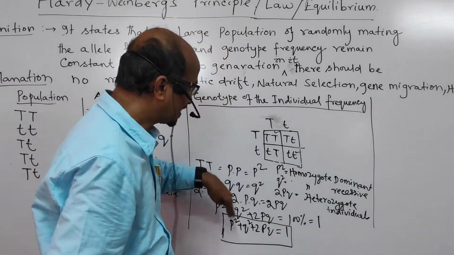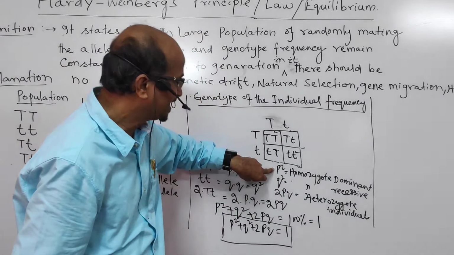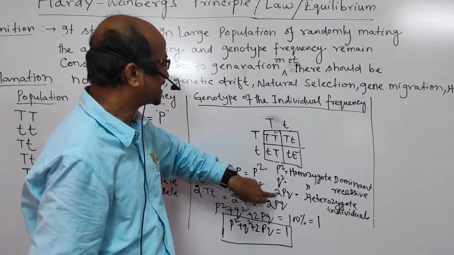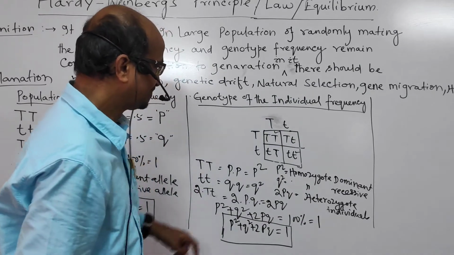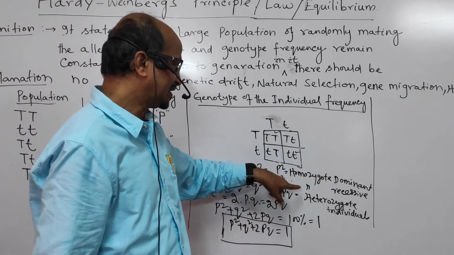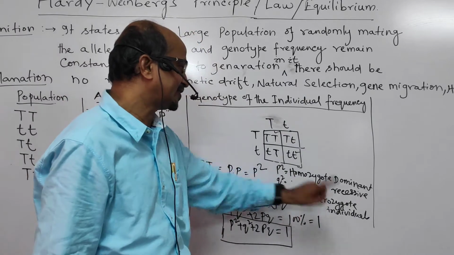So in that population, P square variety people will be there, Q square variety people will be there, and 2PQ variety will be there. Means homozygote dominant, homozygote recessive, and heterozygote individuals will be there.